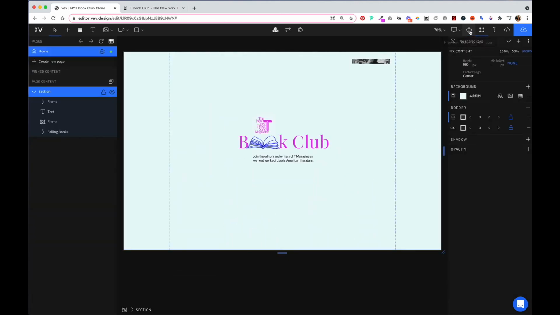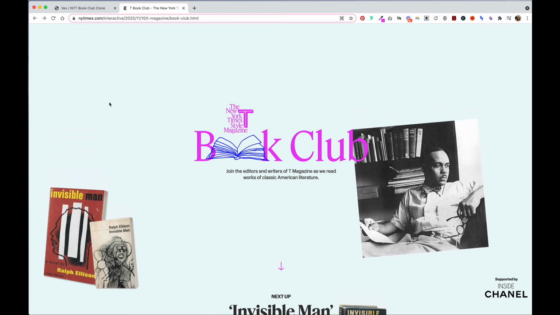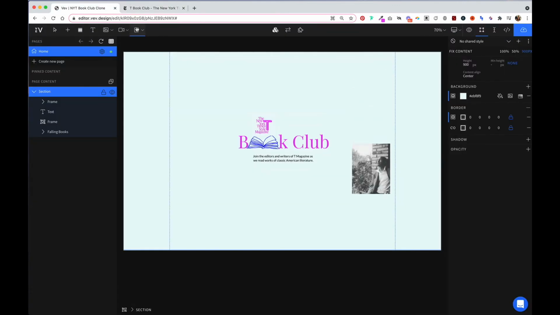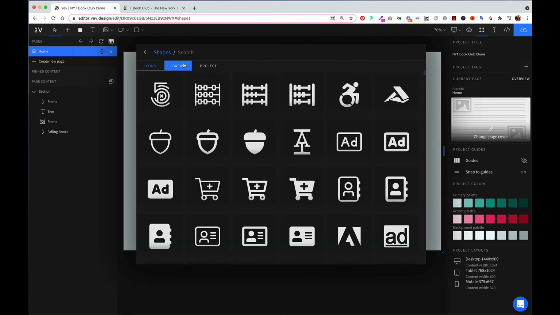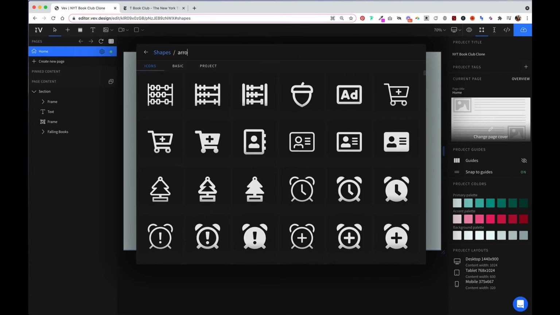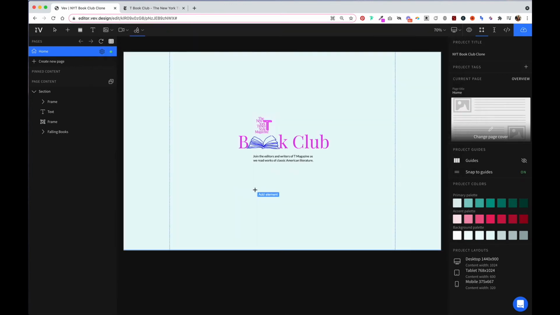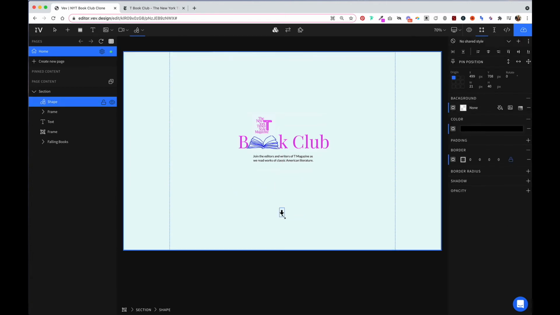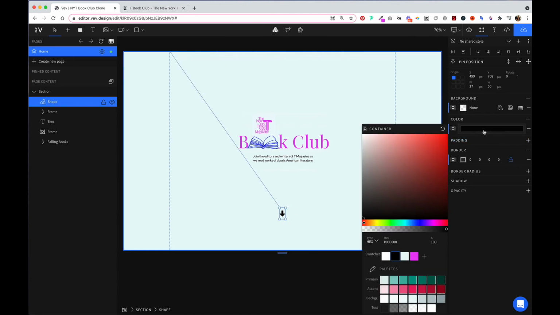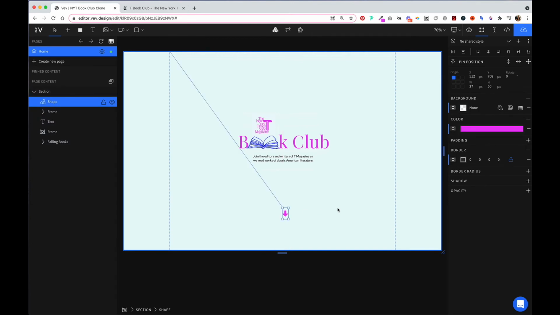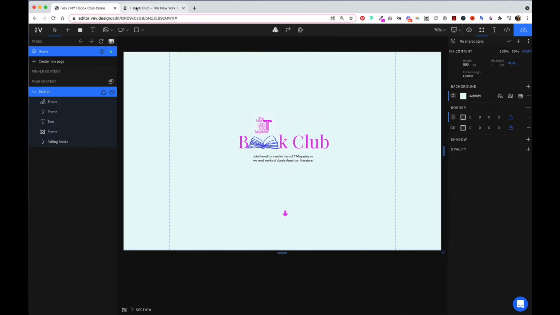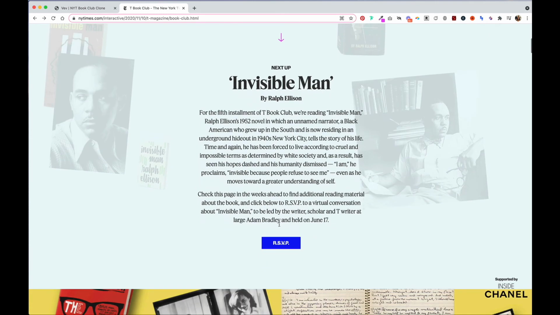And now let's grab this little arrow. So let's add a shape. We'll go with this one. And we'll put it here. And make it that pink color. And now we're ready to add the rest of this section.